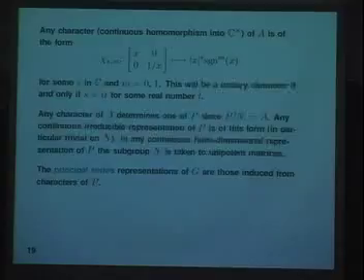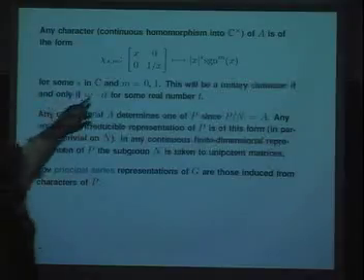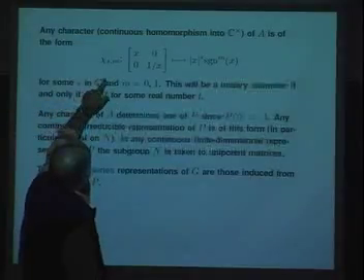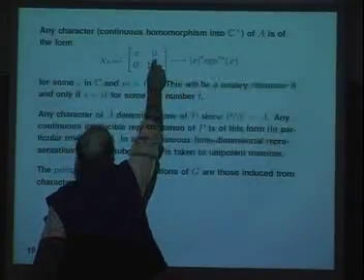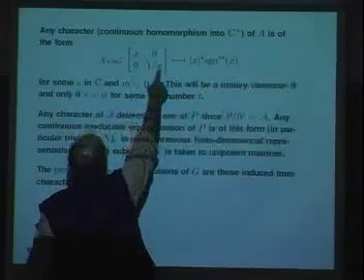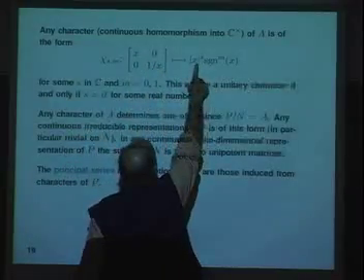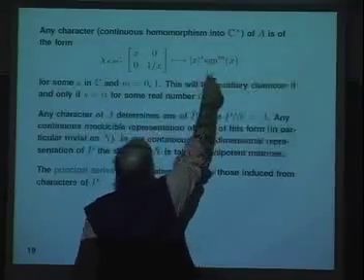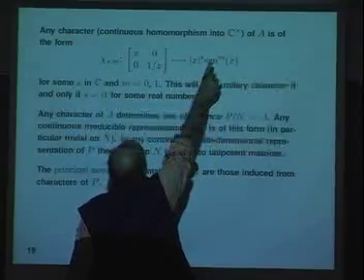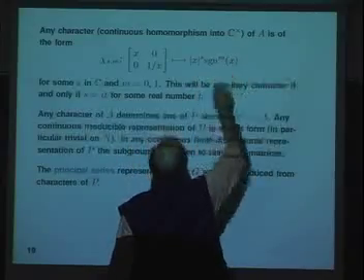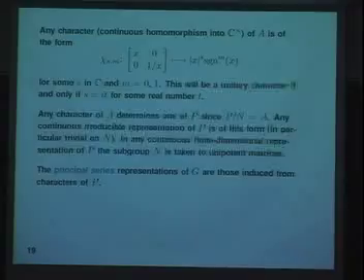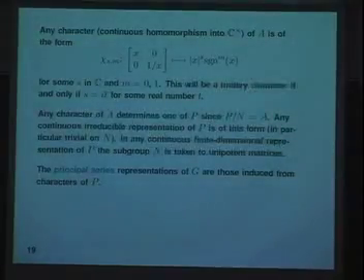First of all, what I do is I take a character of the group capital P, the upper triangular matrices. Now, this group has a funny structure, so a character is a character of A. The n part just gets killed, and so we're looking at the quotient, basically, to get a character of P. So we look at a character of A, and the characters of A are all of a very simple form. They're just the absolute value of x to the s. The character, I mean, just a continuous homomorphism of C star. There's no other requirement. And you get to choose the sign, so you get plus or minus the absolute value of x to the s for an arbitrary complex number.